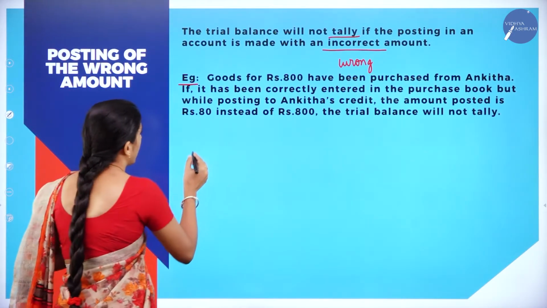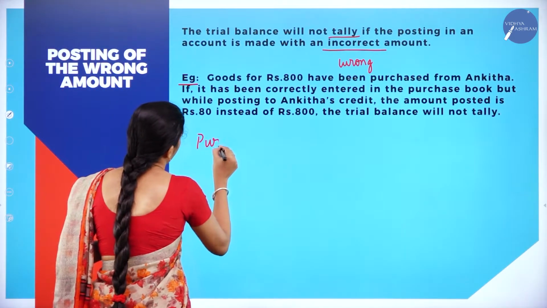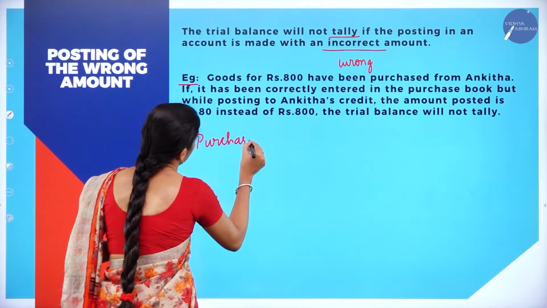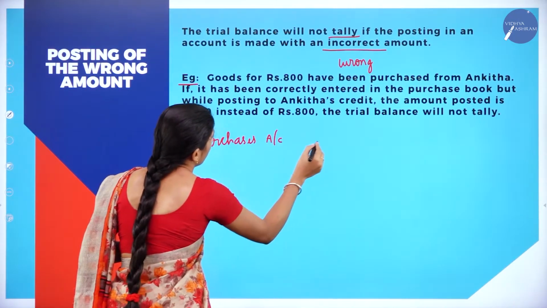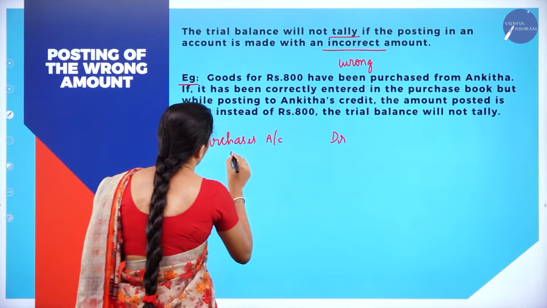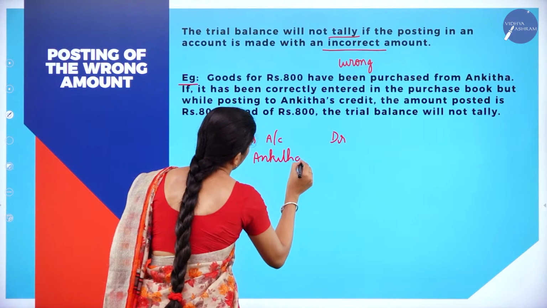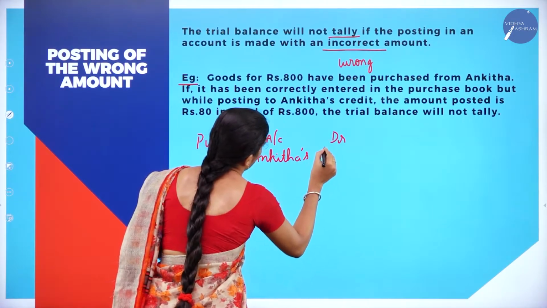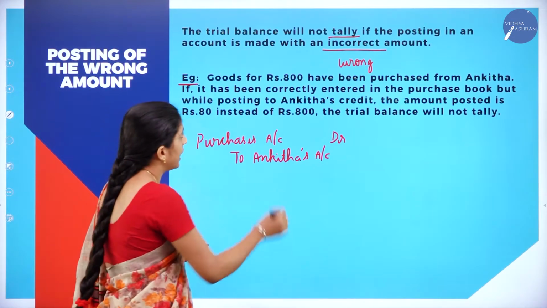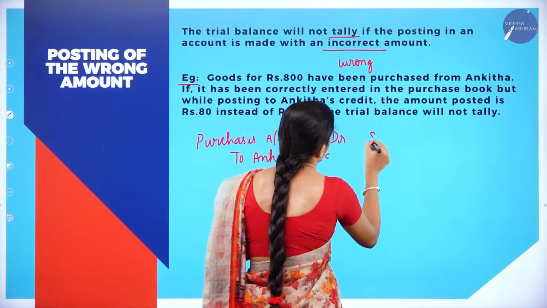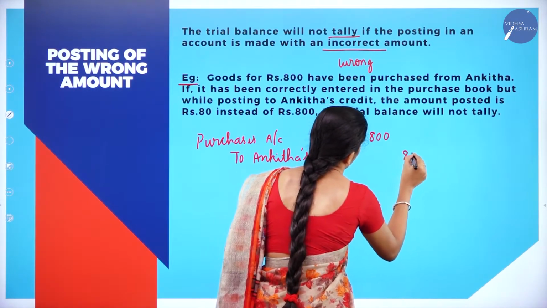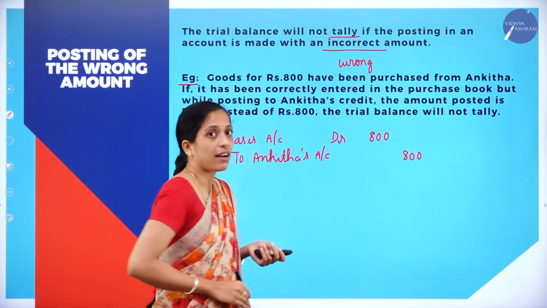So what is your journal entry? Purchases account debit to Ankita's account. So this is the correct journal entry and the amount is how much? 800.